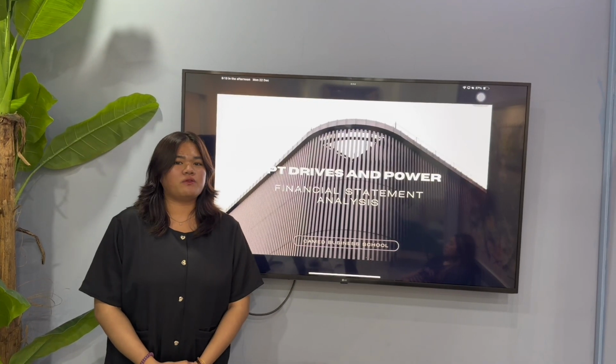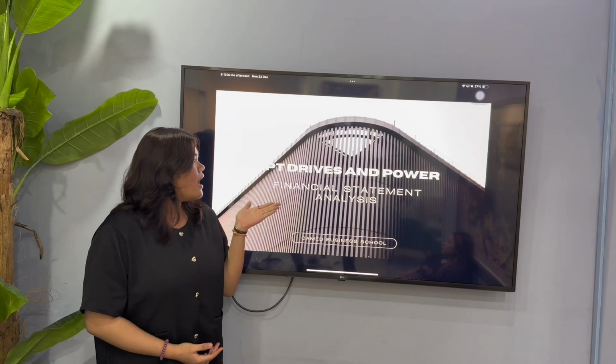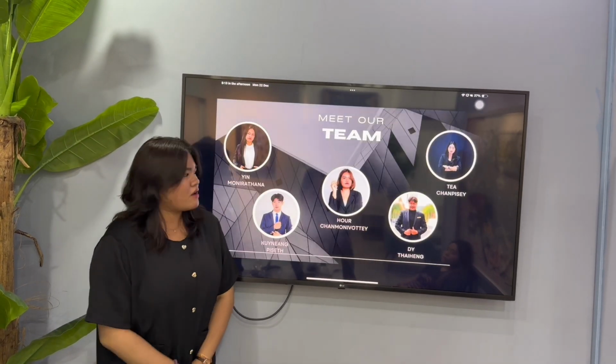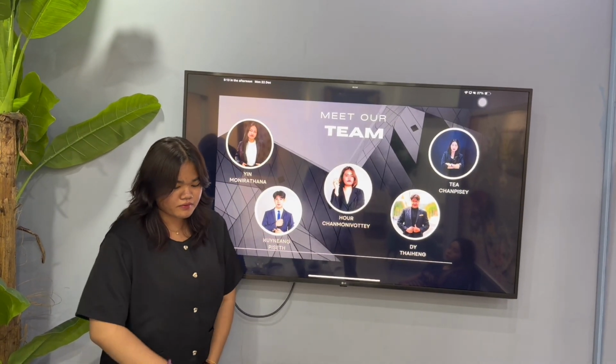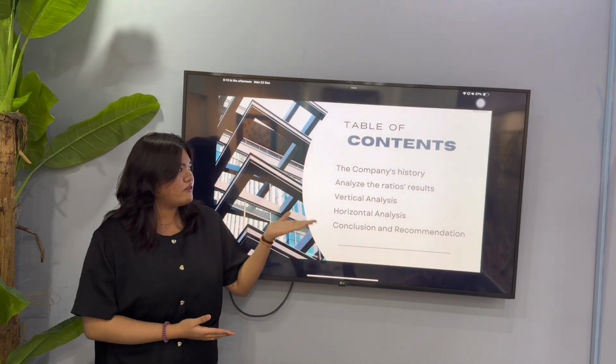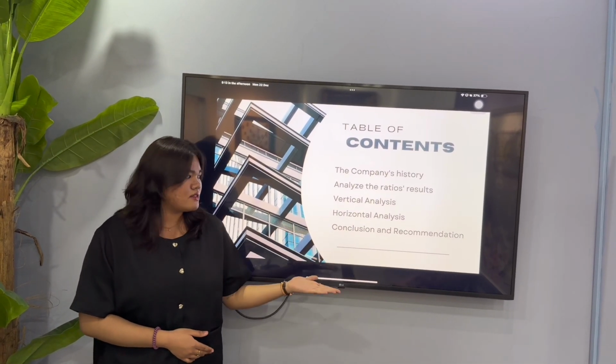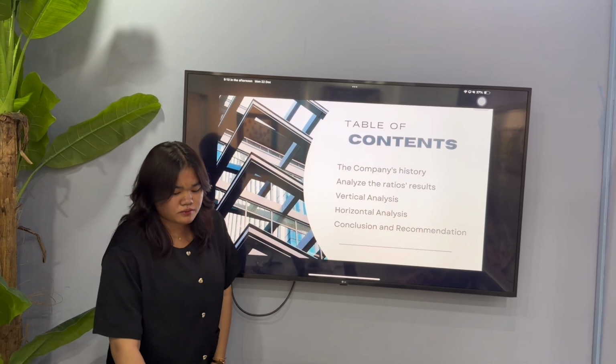Liquidity professor. For today, our presentation will be about the CPT Drive and Power financial statement analysis. This is our team, which consists of 5 members. And this is our table of contents, which will cover the company history, analysis of the ratio results, vertical analysis, horizontal analysis, and conclusion and recommendation.